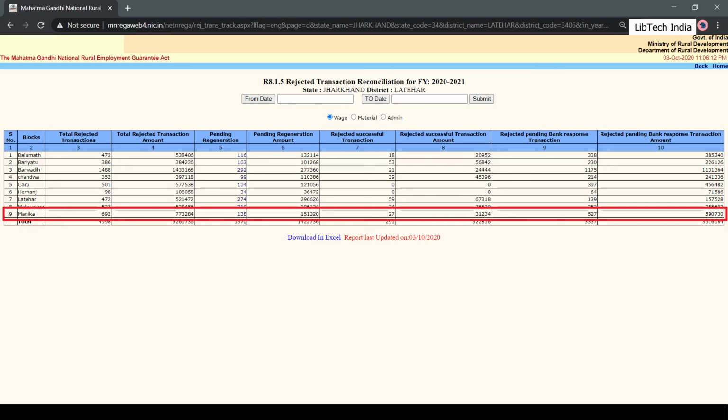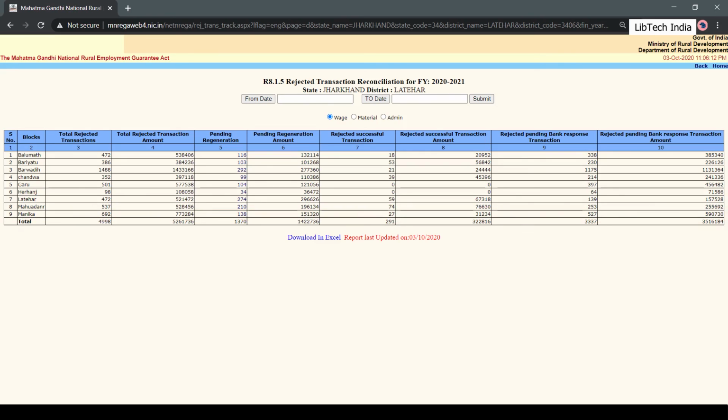We can see that only 27 transactions have been successfully regenerated out of 692 that were rejected, or only 31,000 rupees have been successfully transferred out of the total rejected amount of 7.7 lakh. This is indeed a very low rate of success. In conclusion, in this section, we saw 3 ways of accessing data on the MIS to see the status of rejection of payments at different levels and in different ways.